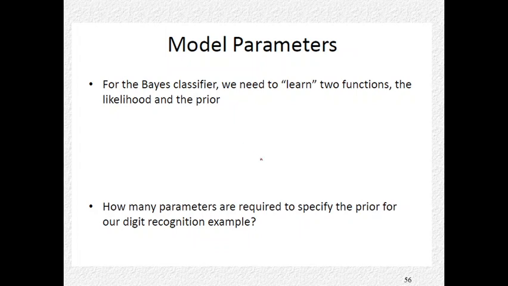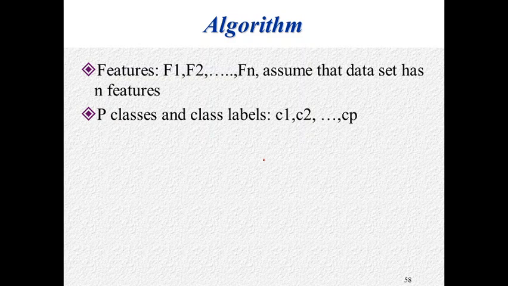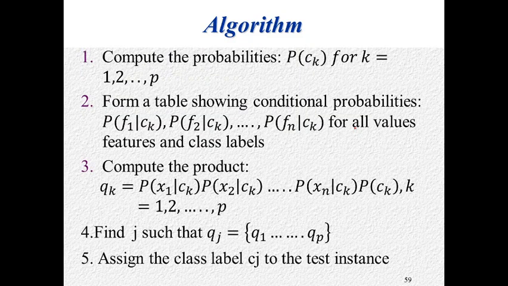If F1, F2, etc., Fn are the features and there are P classes C1, C2, etc., Cp, the generic algorithm is: you compute the class probability for each class label 1 to P, then compute the conditional probability, that is, the probability of feature 1 given the class is Ck, the probability of feature 2 given the class is Ck, the probability of feature n given the class is Ck, for all values of features and class labels.